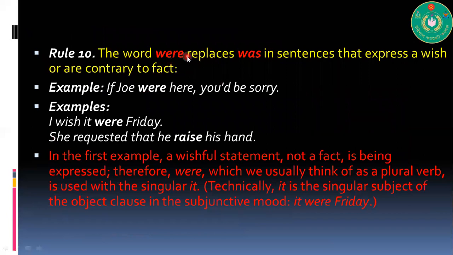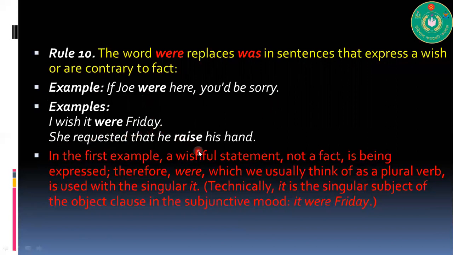The word were replaces was in sentences that express a wish or something contrary to fact. Remember, a wish sentence, a wishful statement, or something contrary to fact. In those sentences, we use were instead of was. If Joe were here, he would be sorry. I wish it were Friday.